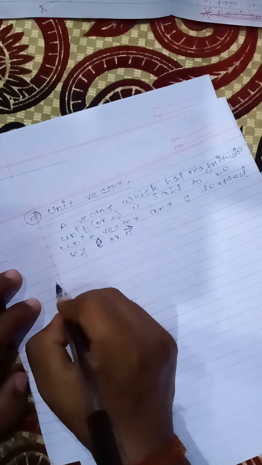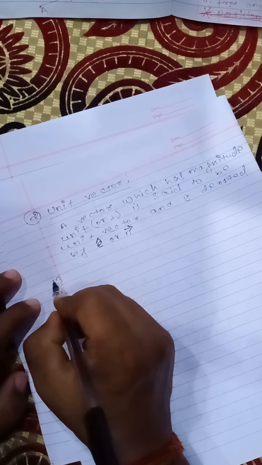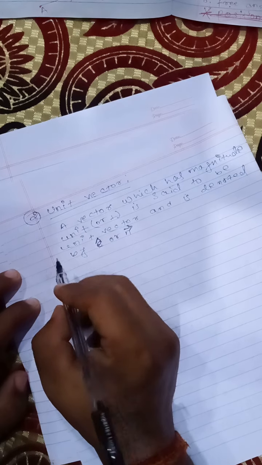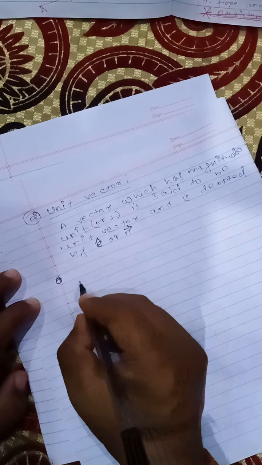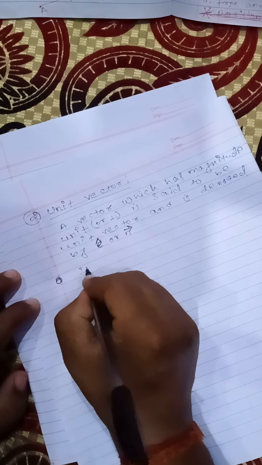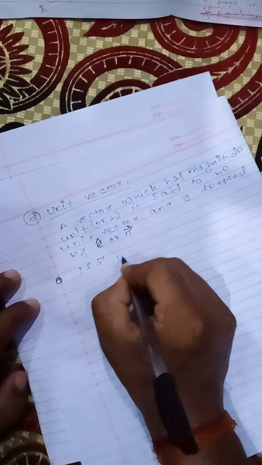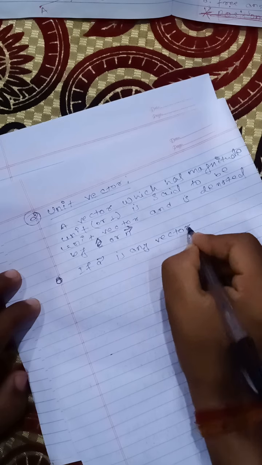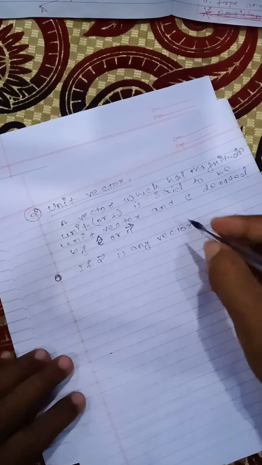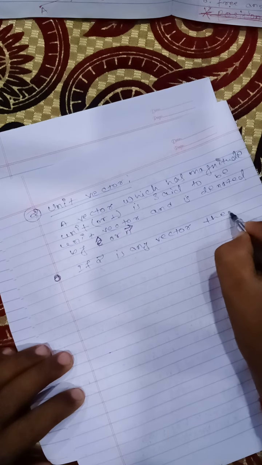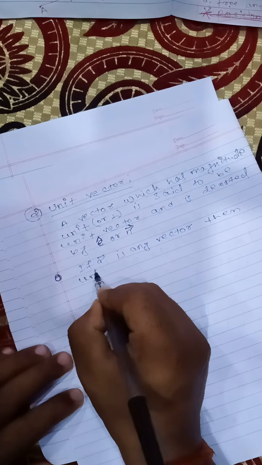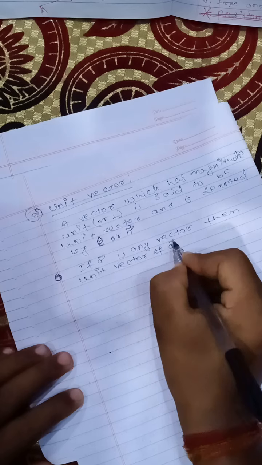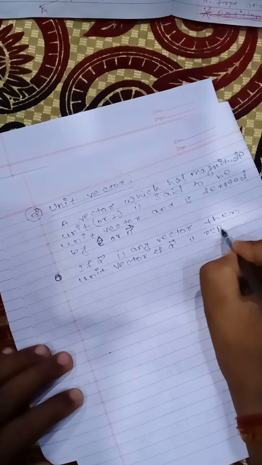And for the unit vector, we have a formula to calculate it. Suppose a is any vector. How will you calculate the unit vector? The unit vector of a vector is represented by a cap.